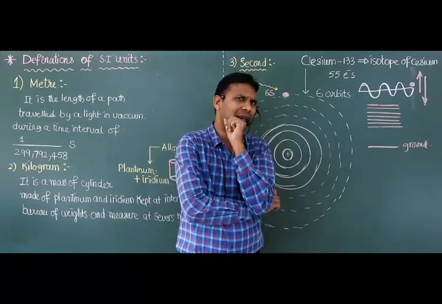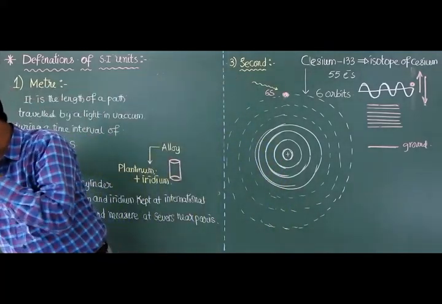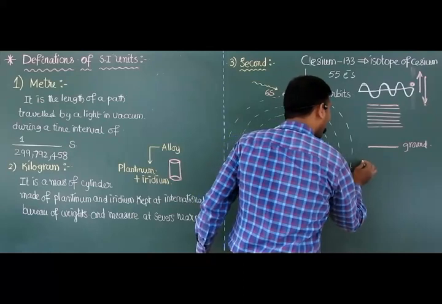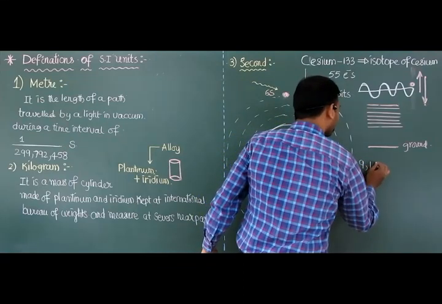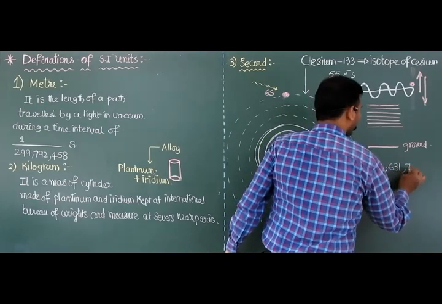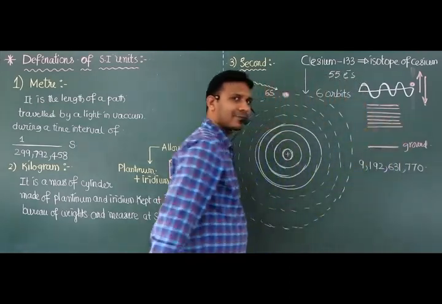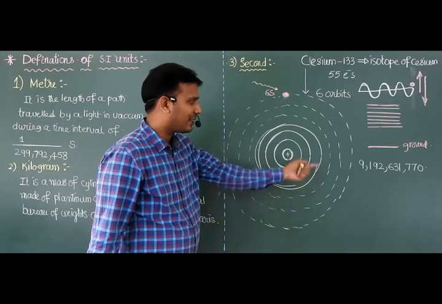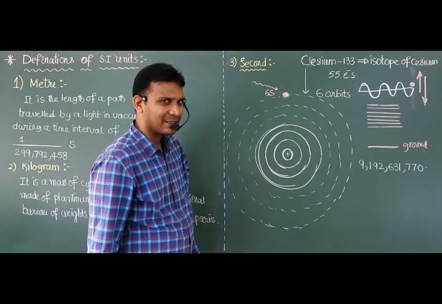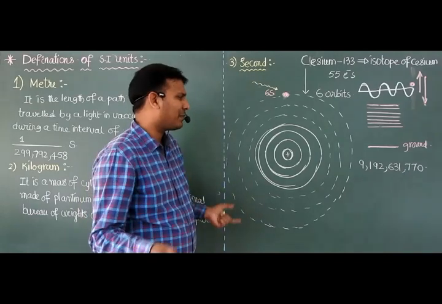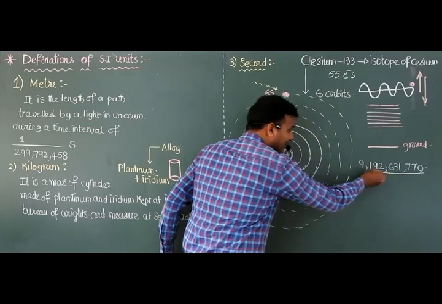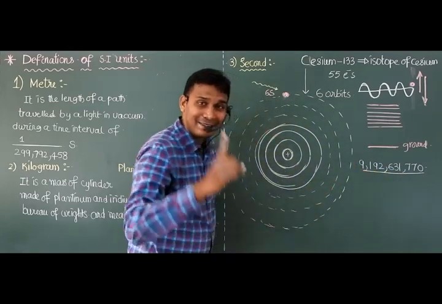Sir, how many cycles are counted? Listen carefully, this is very, very important. How many cycles like this? How many cycles are counted? You know? I think nearly 9 millions. 9 millions or billions? Okay, we don't know millions or billions. These many cycles are considered as 1 second.